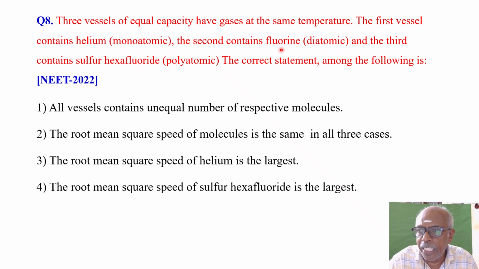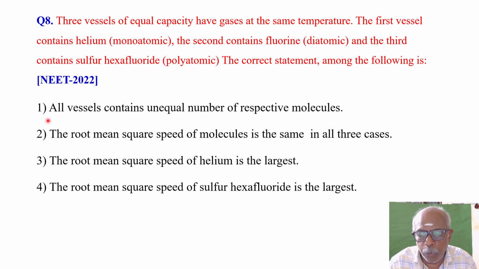The second contains fluorine, which is a diatomic gas. And the third one contains sulfur hexafluoride, of course a polyatomic molecule. The correct statement among the following is what? This question has been asked in the NEET examination in the year 2022.